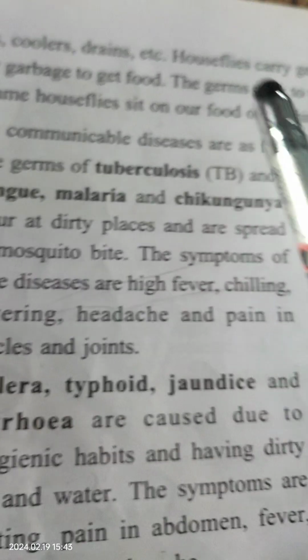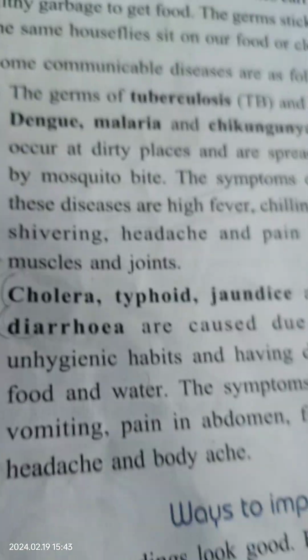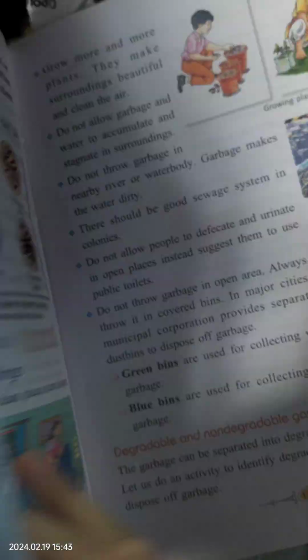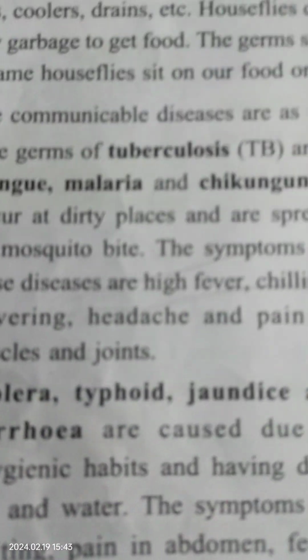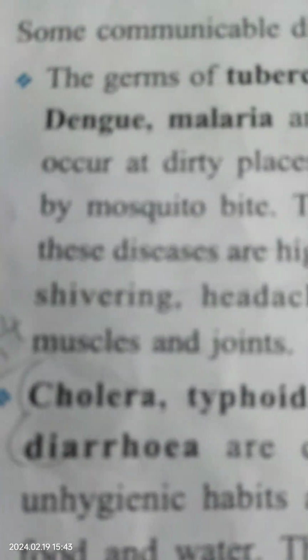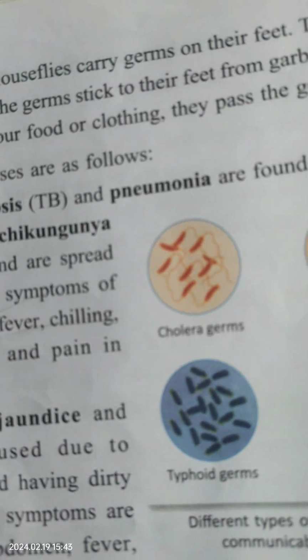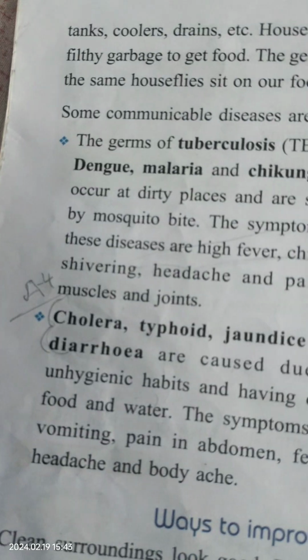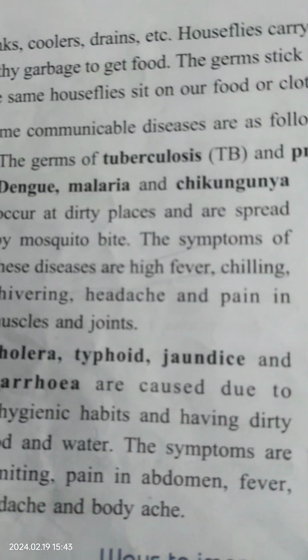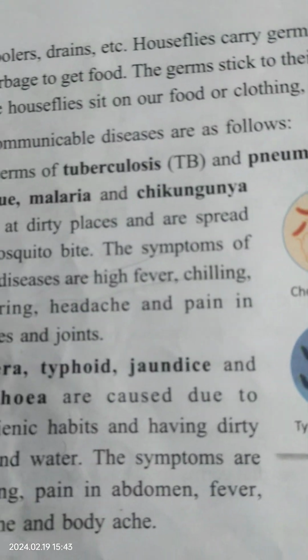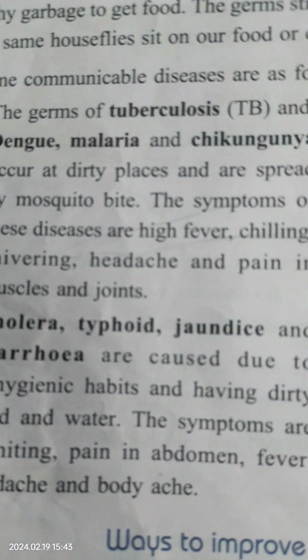Okay, so some communicable diseases are as follows. Communicable diseases, we have just read, are diseases that spread from one person to another. The germs of tuberculosis, also known as TB, and pneumonia are found in the dirty air. Dengue, malaria, and chikungunya occur at dirty places and are spread by mosquito bite.